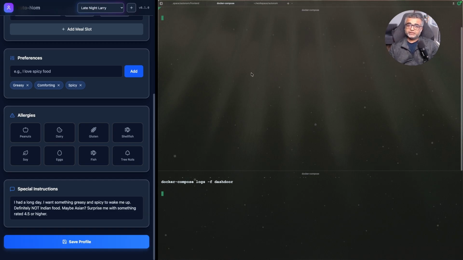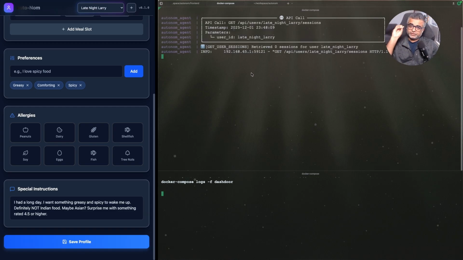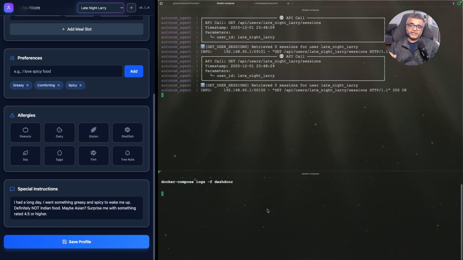So you will see the AutoNom agent communication with the sub-agents, tool calls, the decision-making parameters that they pass to each other on the upper right corner over here. And on the lower right corner over here, we have the logs for the dashdoor API. So whenever the agent uses this API, you will see the logs in the lower right corner. What API calls does it make? How many results does it get back? You can get that info in the lower right corner.